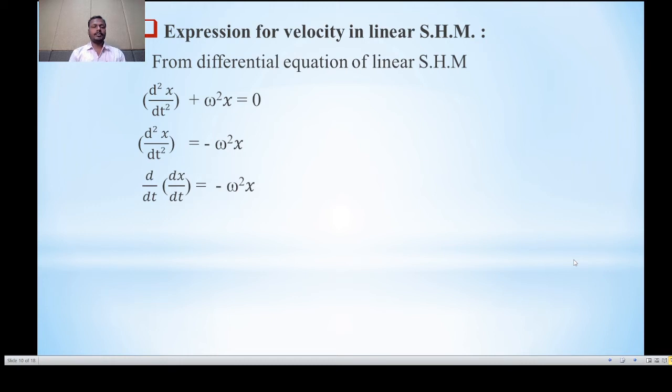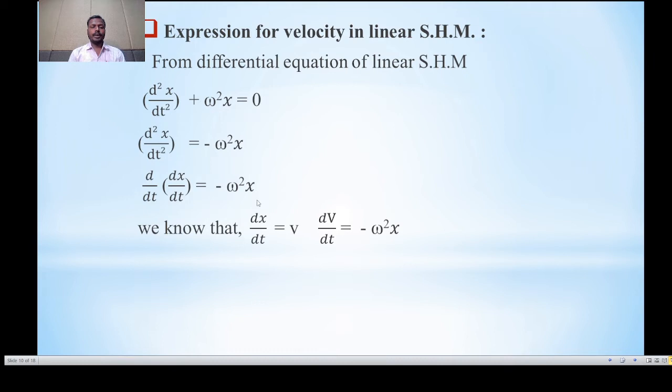So the next point is the derivative, d by dt of dx divided by dt is equal to minus omega square x.